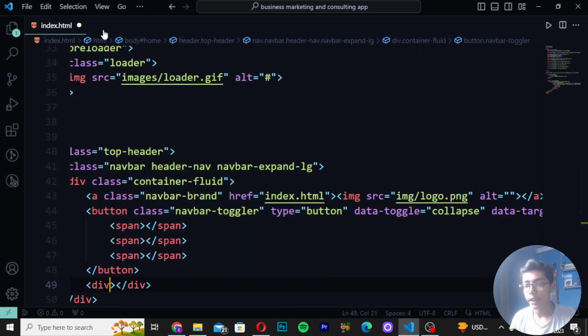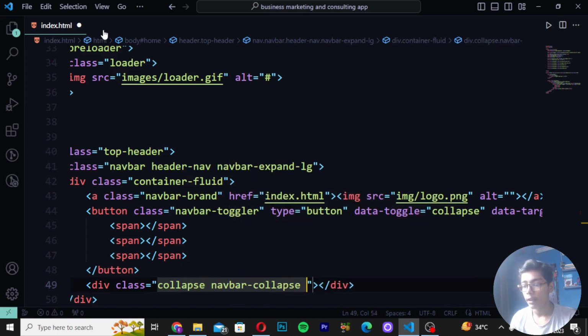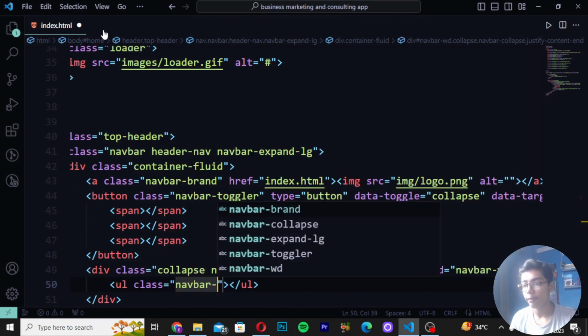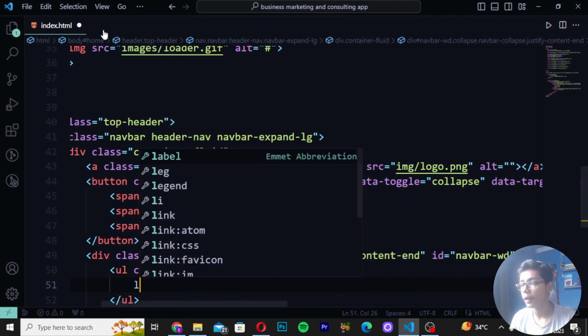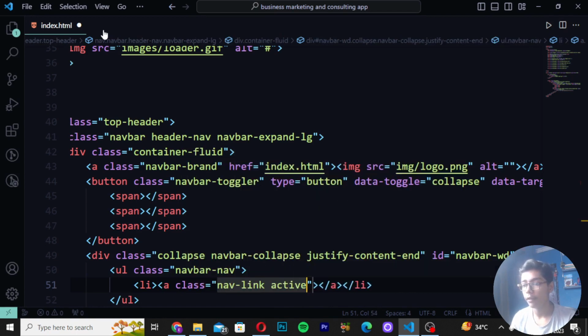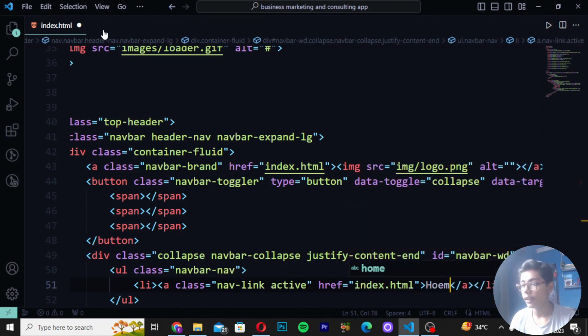Then here you have to write div class, and here I will be writing collapse navbar-collapse. Right here justify content like this, and then here you have to write id navbar wd. Then you have to move down and create UL tag, write class navbar, and I will be creating nav. So this will be our navbar which we are creating here. Remove this href and create class in the place of it as nav-link active, and write here href as the main file name. Then move in center and write here home.